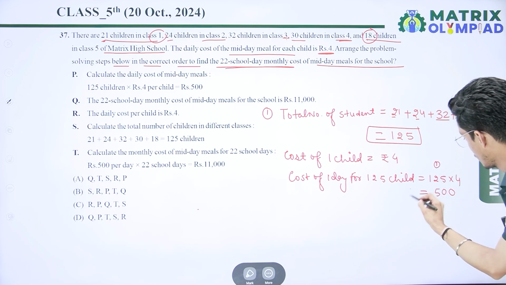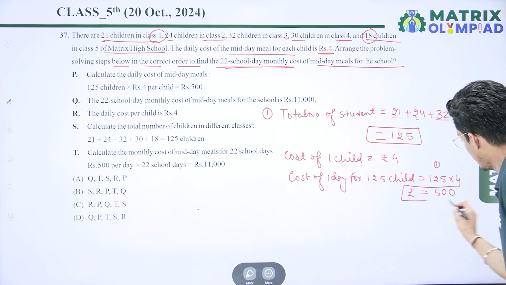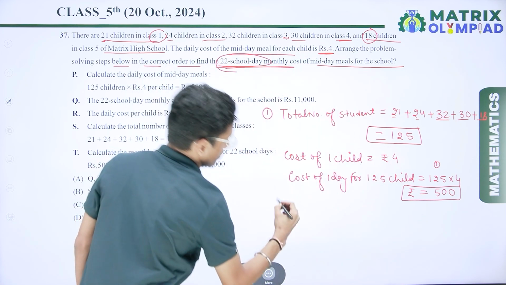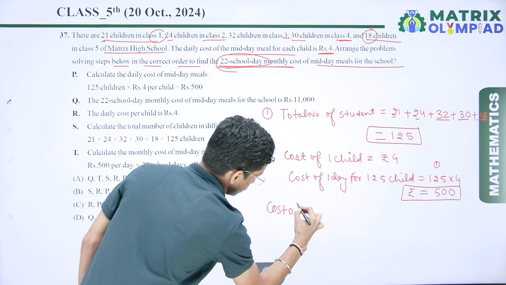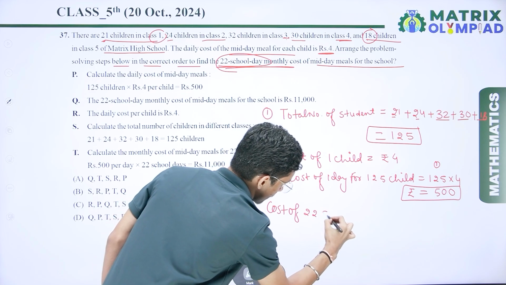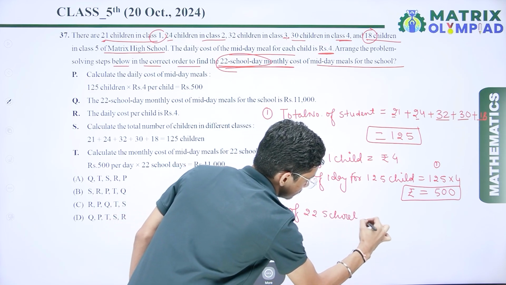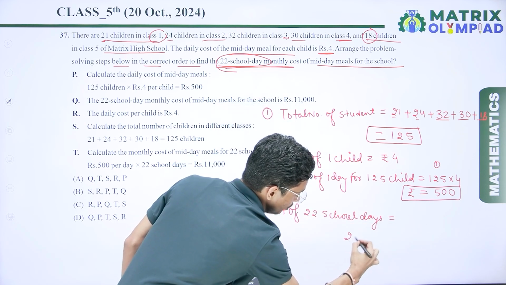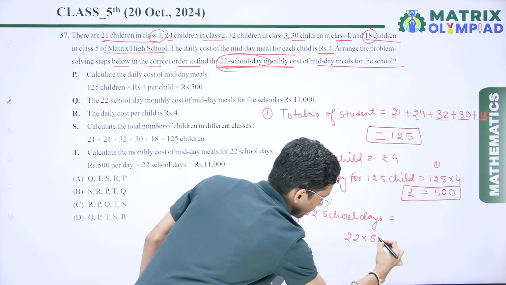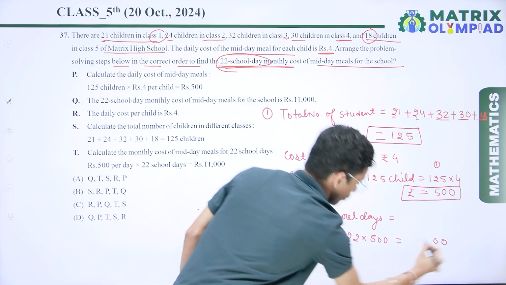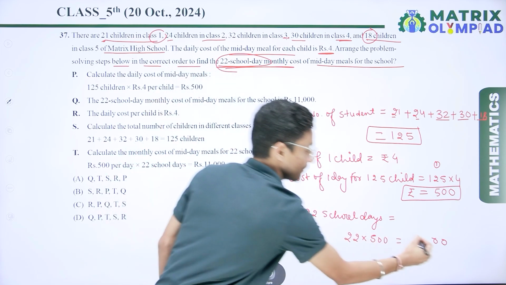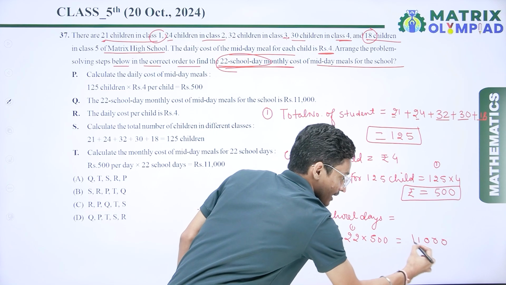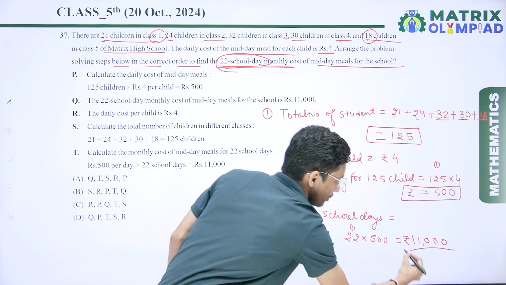So here, one day cost for 125 children is 500 rupees. Here we have to find the cost for 22 school days, that is, we have to multiply. So 22 multiplied by the cost of one day. Here I get 0, 0, 5 2s are 10, and again I get carry 1, 5 2s are 10, and 1 is 11. So here I get the cost, that is 11,000 rupees.